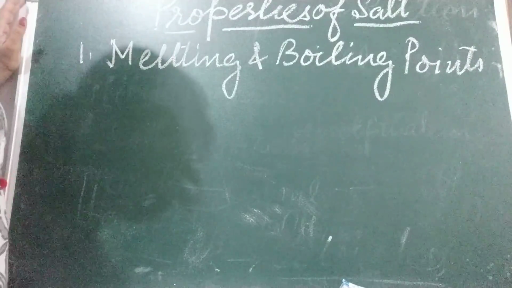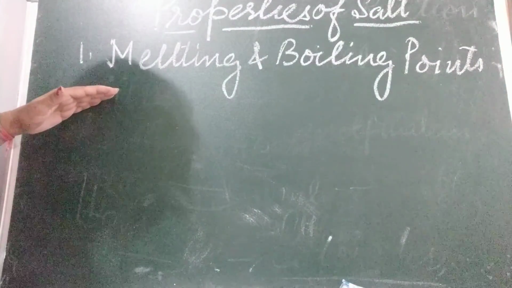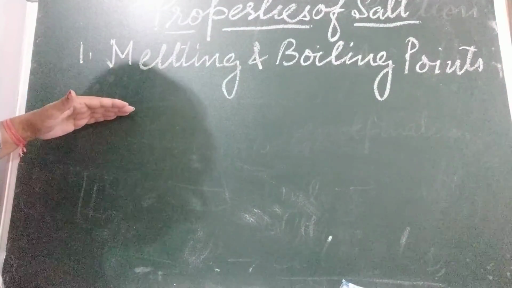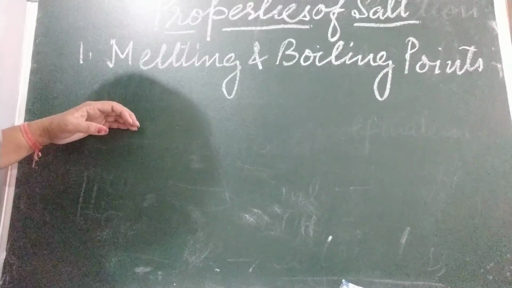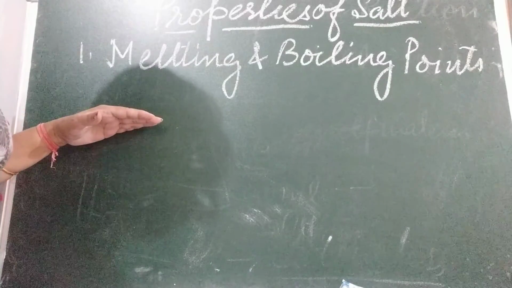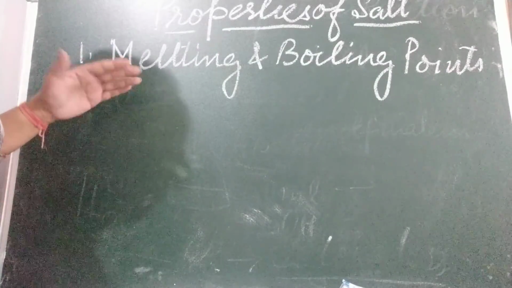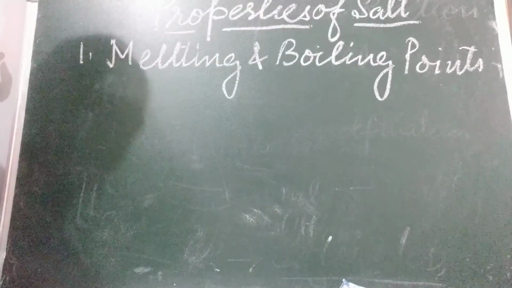First characteristic is this: salts are mostly solids in nature. They melt and they have their particular melting and boiling point. Okay, and they boil at very high temperature. Second is solubility in water.